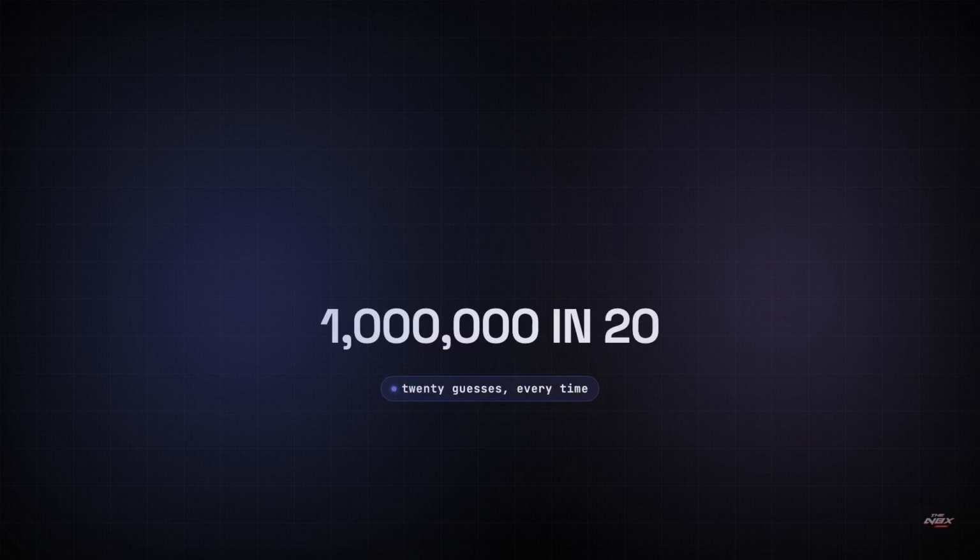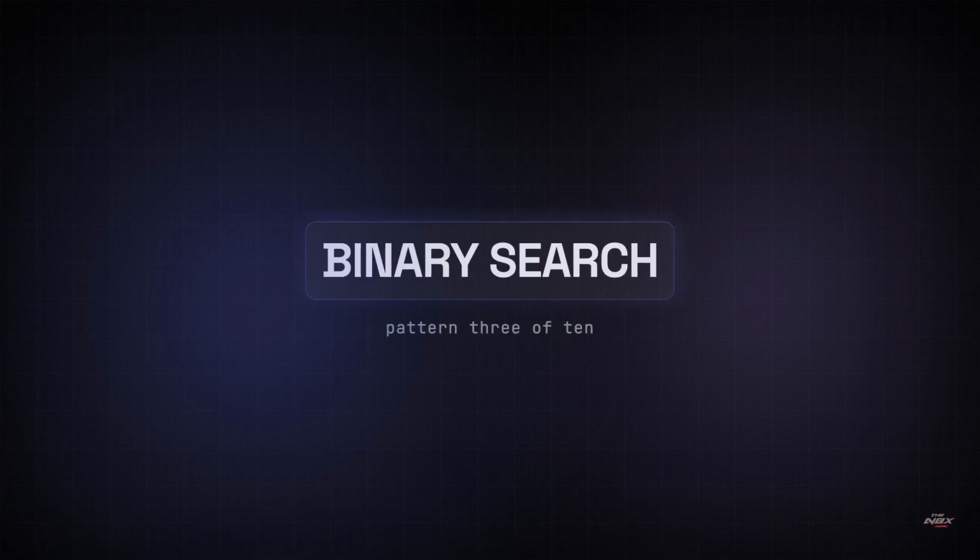A million names, and 20 guesses. So, where do the other 900,000 names go? Pattern 3 of 10 in the NBX STUDIO Dojo, binary search. The one where every single step throws away half of everything that's left.